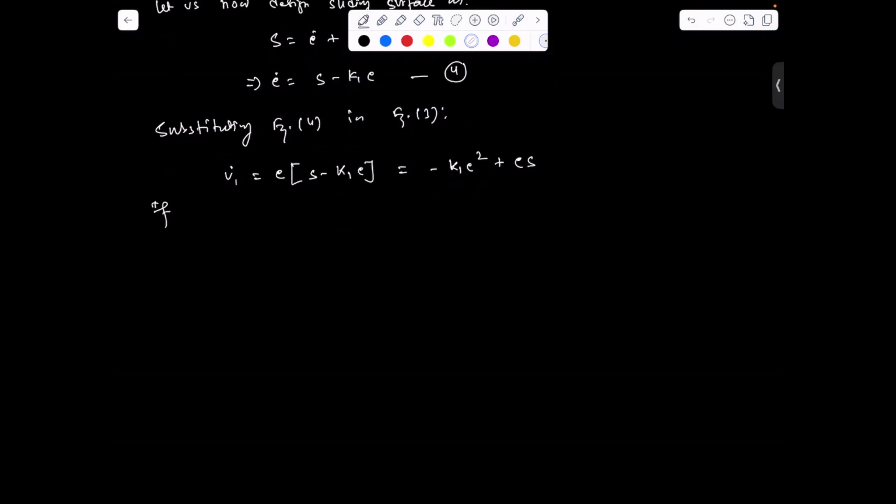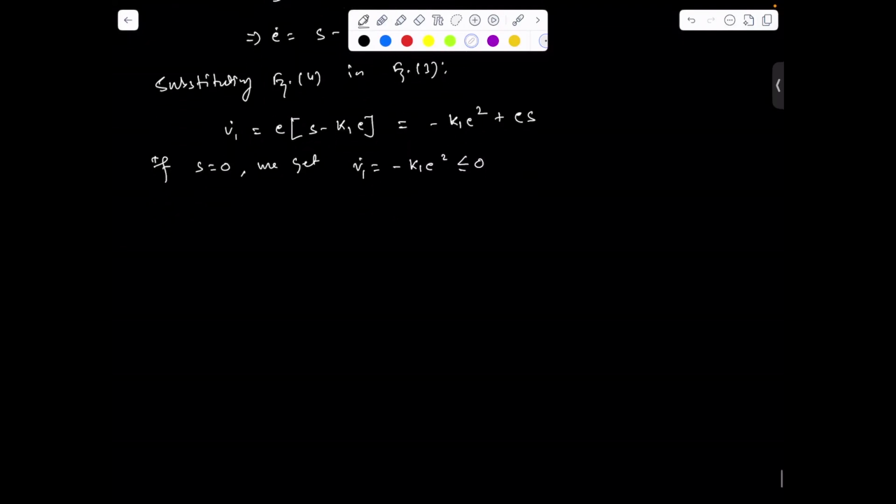If you forgot the step in backstepping, please revisit it to understand this, because we are simply following the same steps you have done in the backstepping design process. So here, if S equal to 0, we get V1 dot equal to minus K1 E square, which is negative semi-definite.